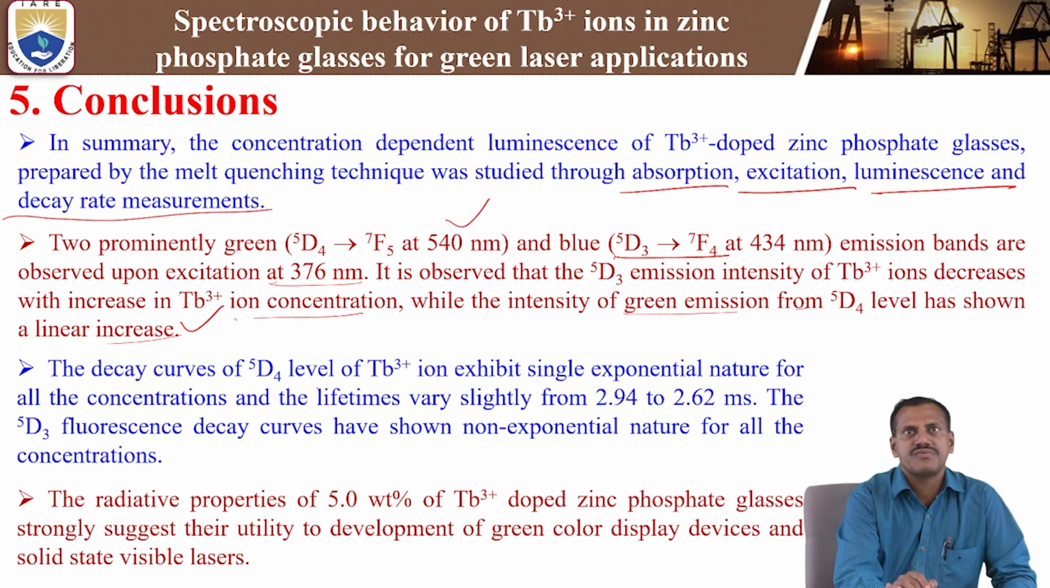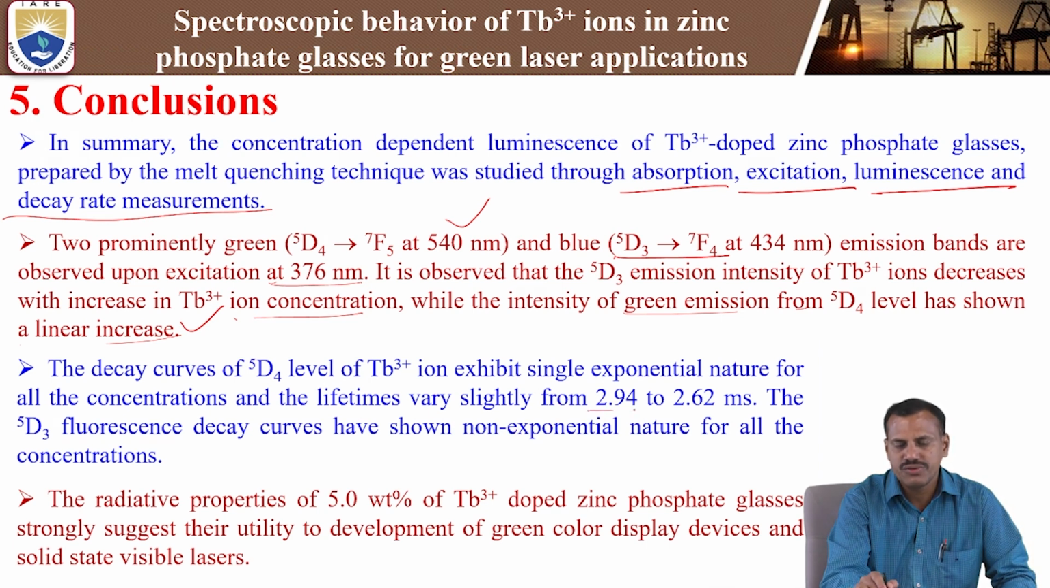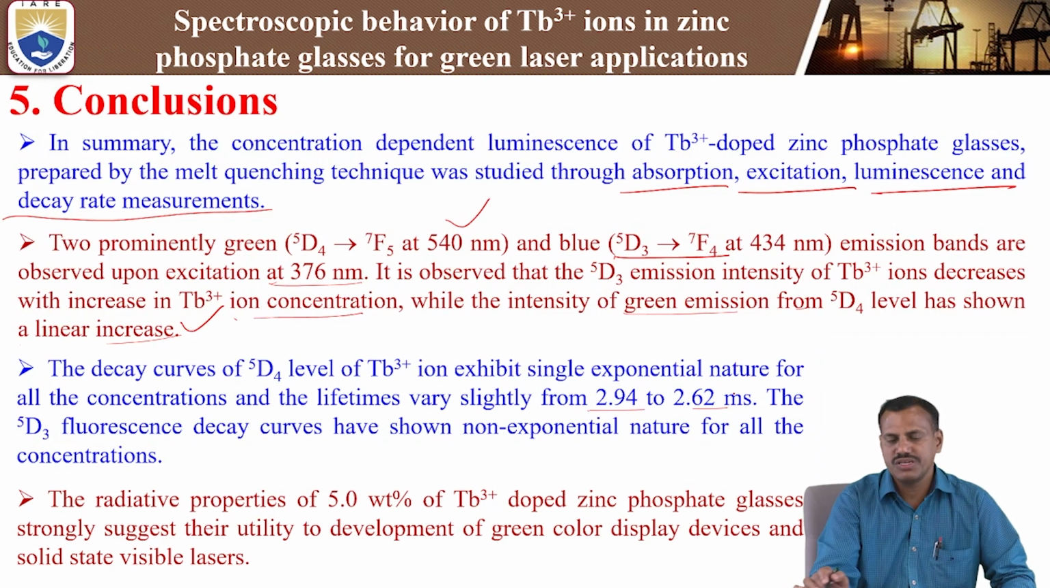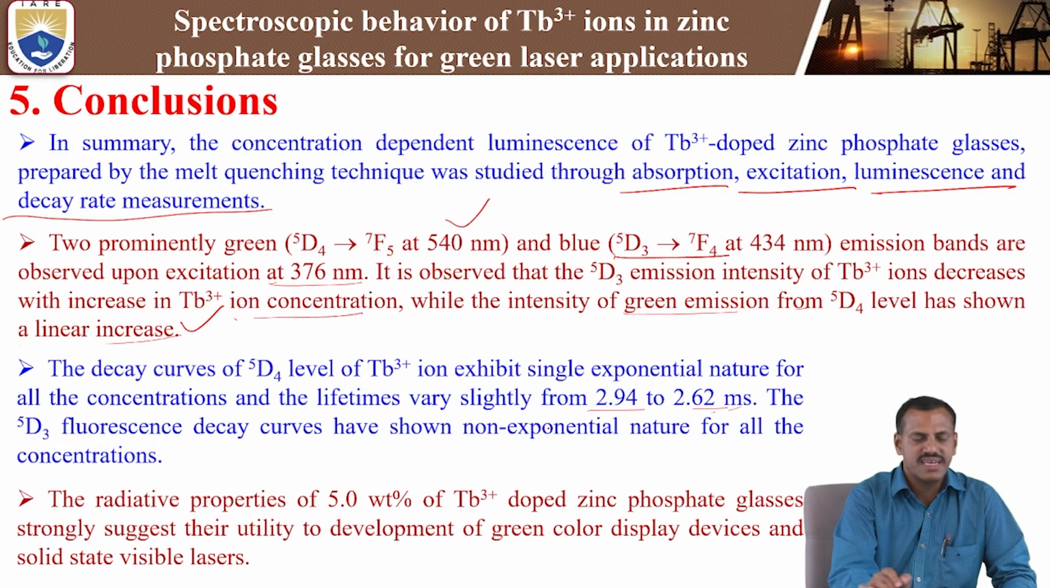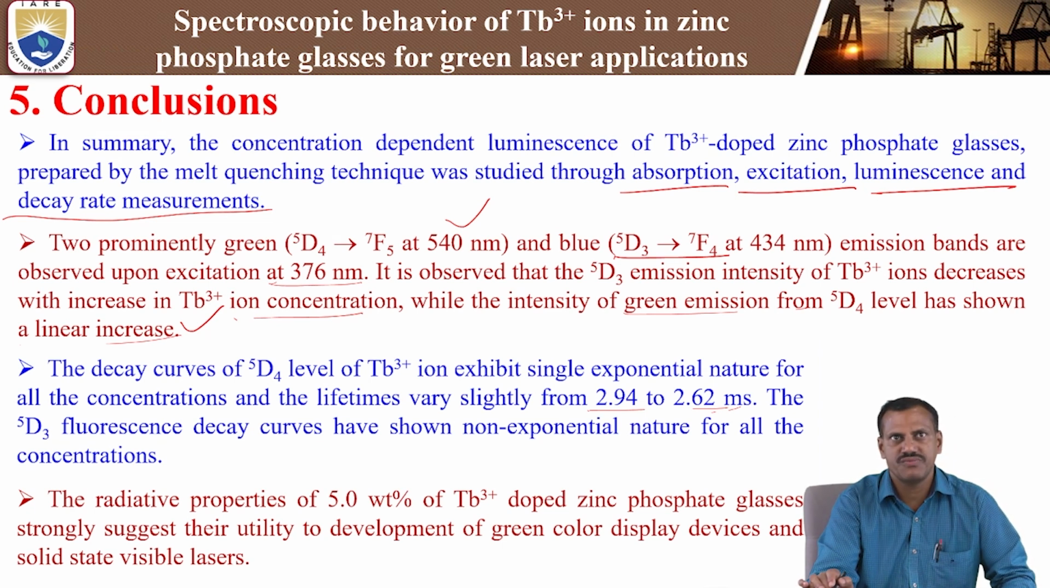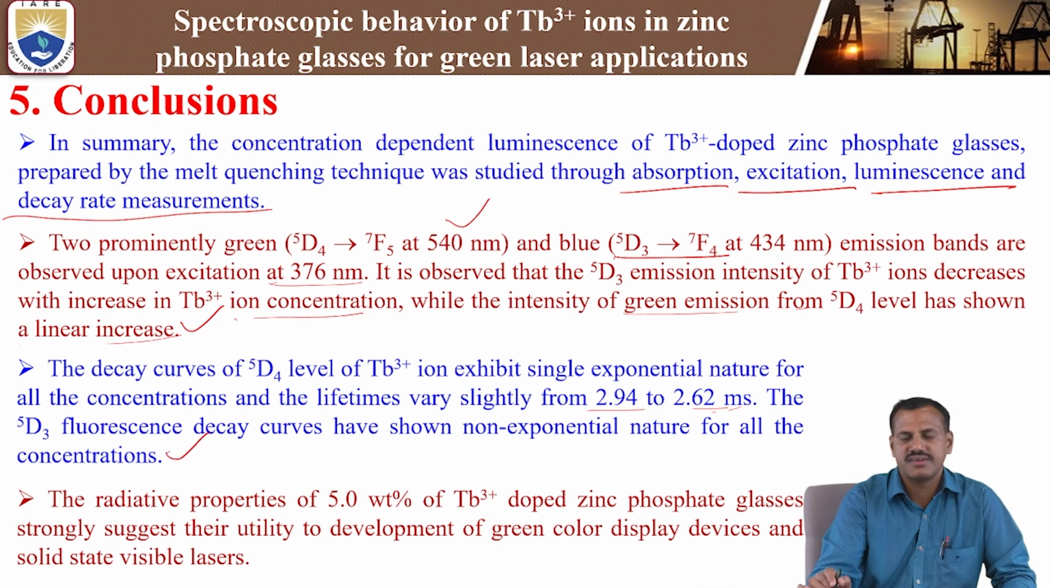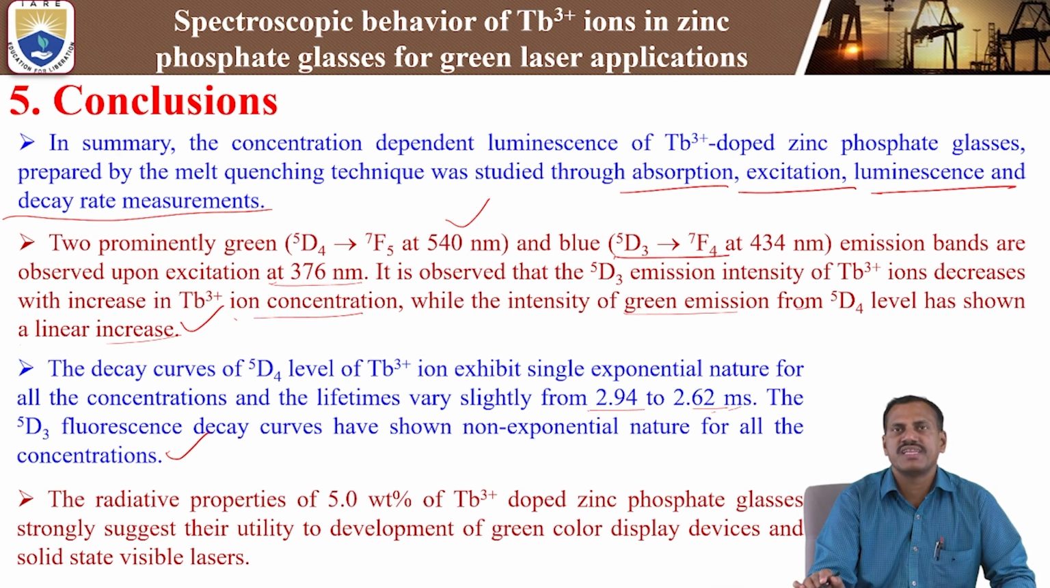Next, decay curves of the 5D4 level of terbium 3+ ions exhibit single exponential nature for all the concentrations, and lifetime varies slightly from 2.94 milliseconds to 2.62 milliseconds. The 5D3 fluorescence decay curves have shown non-exponential nature for all the concentrations. That non-exponential nature is well fitted to the Inokuti-Hirayama model. By using that Inokuti-Hirayama model, we have also calculated the energy transfer parameter.